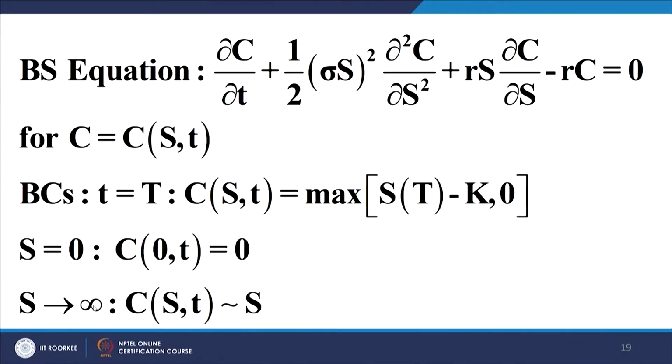I will sketch it out, because of paucity of time it will not be possible to explain each and every step in detail, but nevertheless we will talk about it. The Black-Scholes equation is given here. The boundary conditions are at t equal to capital T, that is on maturity, this is the payoff for the call. We will solve it for the call option. So, C(S, T) is equal to maximum of S minus k, 0, and if stock price is 0, the call price is 0. If stock price goes to infinity, then the call price more or less mimics the stock price, and therefore it goes to S.